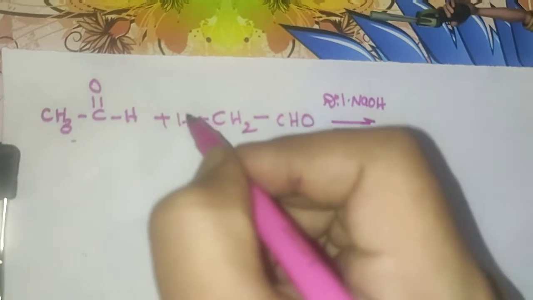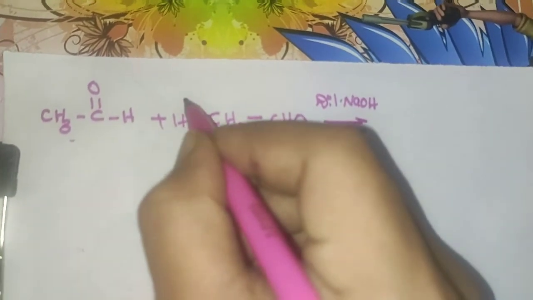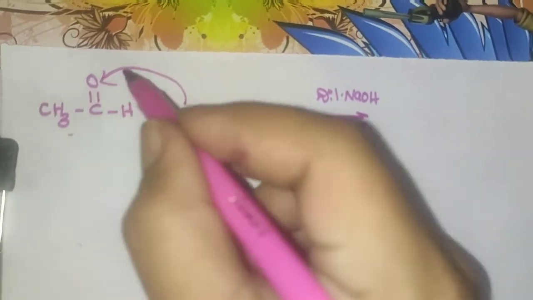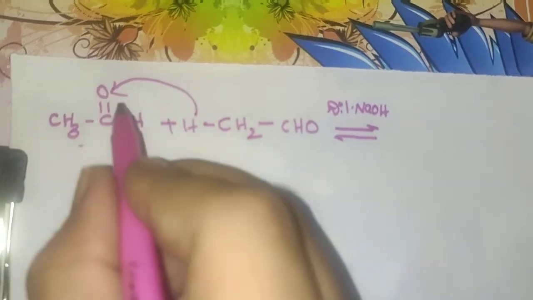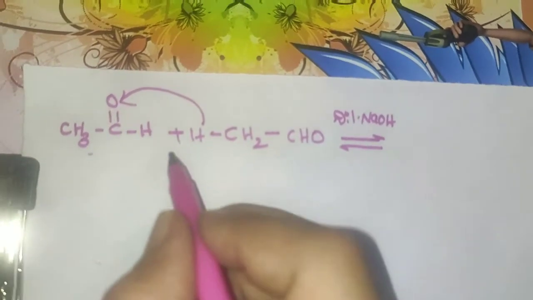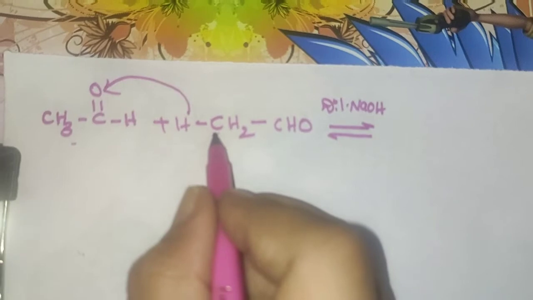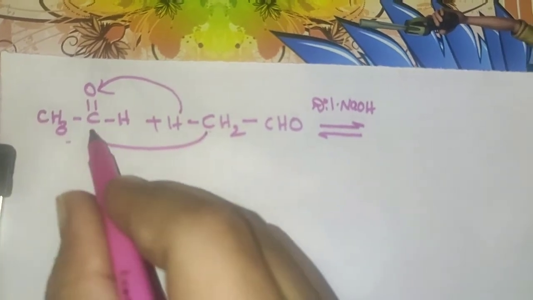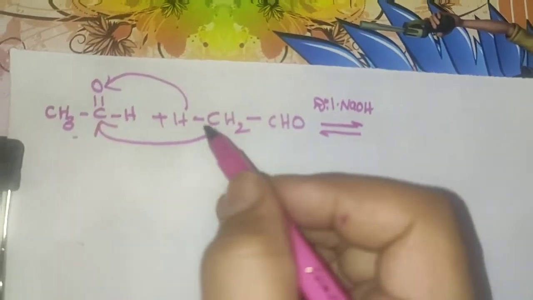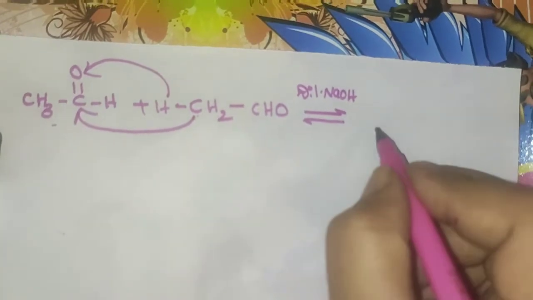Just you can see here, this hydrogen atom is going to be accepted by the oxygen and added to that oxygen, and the CH2 group is bonded to this carbonyl carbon atom. So what changes are going to happen?